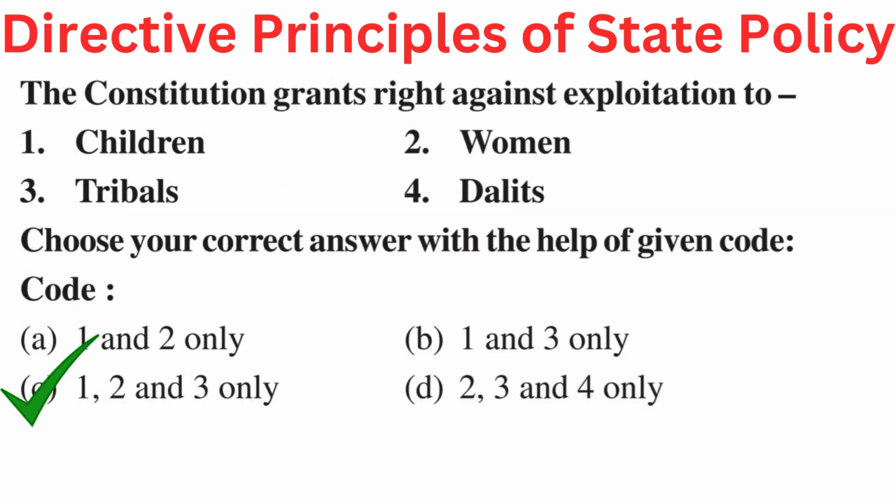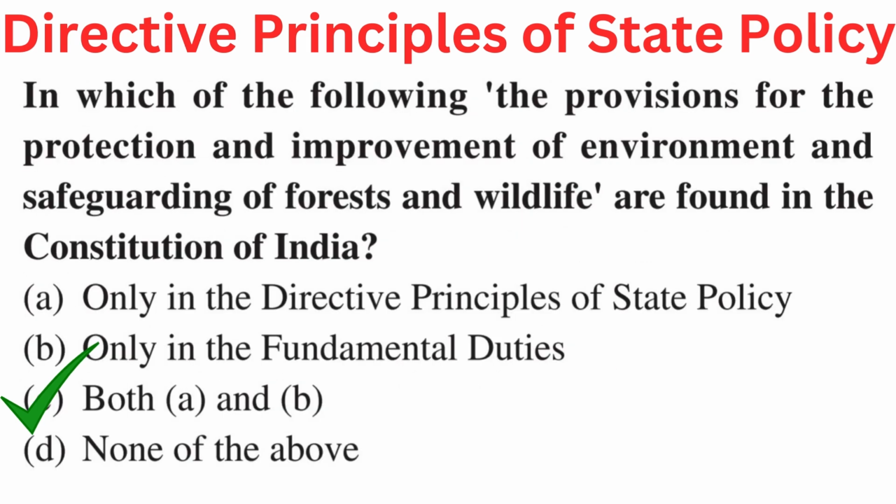Your question is, the Constitution grants right against exploitation to 1. Children, 2. Women, 3. Tribals, 4. Dalits. Choose your correct answer with the help of given code. Your options are A. 1 and 2 only, B. 1 and 3 only, C. 1, 2 and 3 only, or D. 2, 3 and 4 only. Right answer is C. 1, 2 and 3 only. Children, women and tribals.